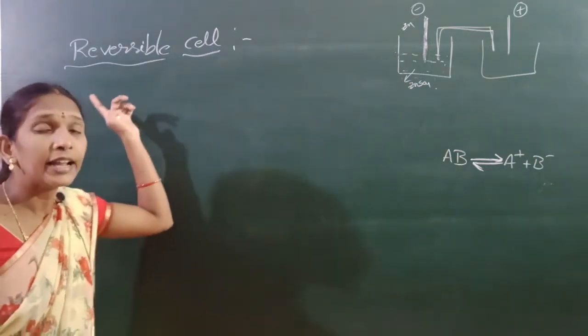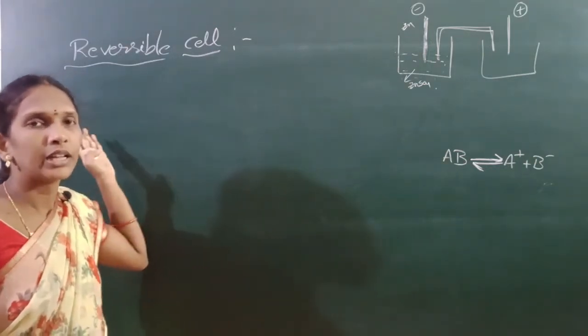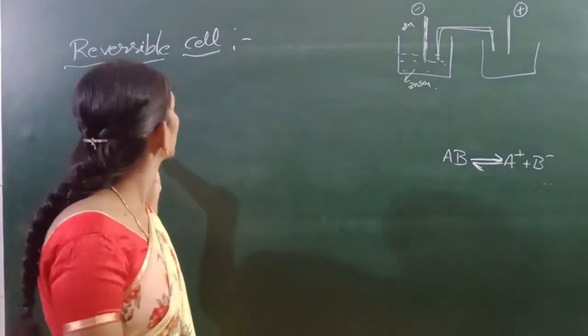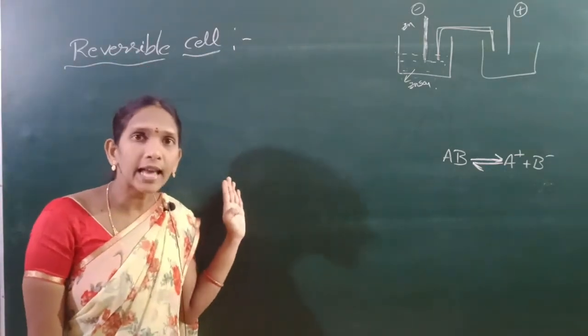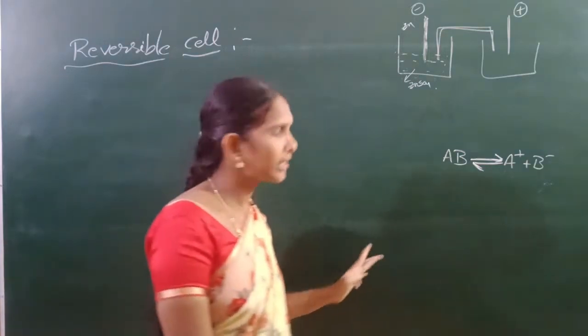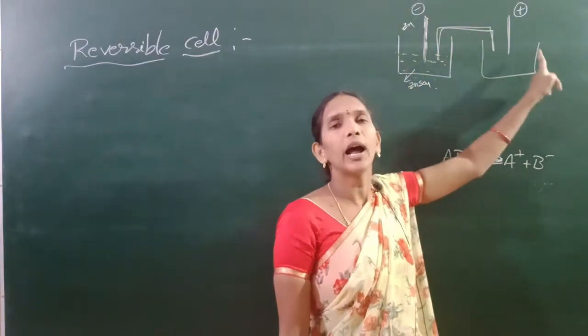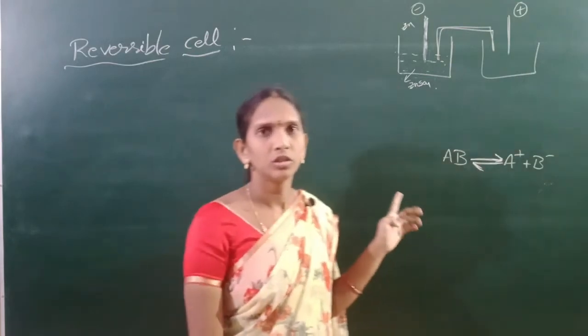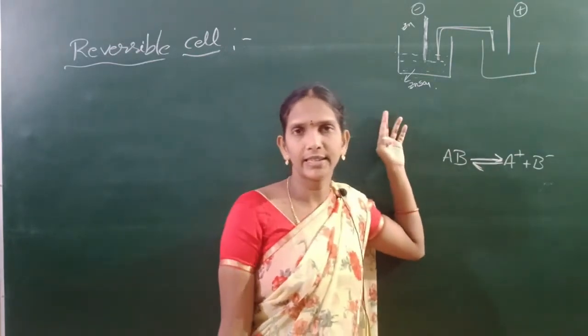Here, reversible cell. Reversible cells are electrochemical cells, in which anode is negative and cathode is positive. An example is the galvanic cell.